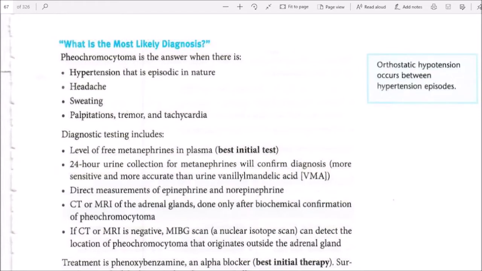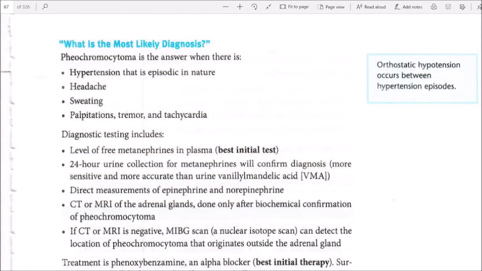What is the most likely diagnosis? Pheochromocytoma is the answer when there is hypertension that is episodic in nature, headache, sweating, palpitations, tremor, and tachycardia. Orthostatic hypotension occurs between hypertension episodes. Diagnostic testing includes level of free metanephrines in plasma.